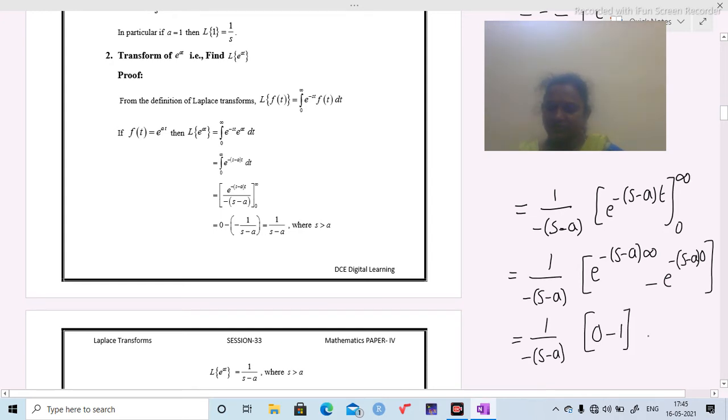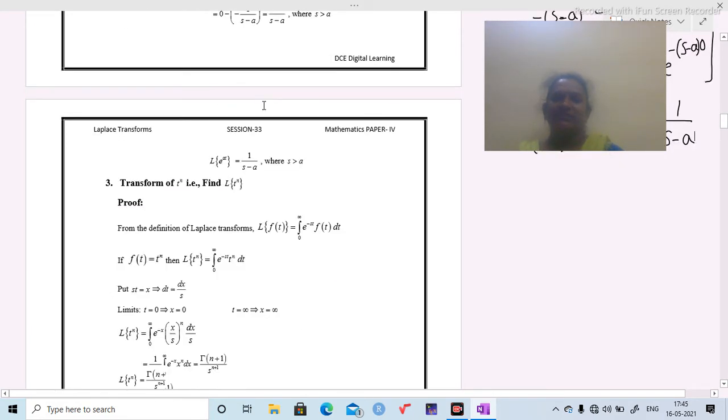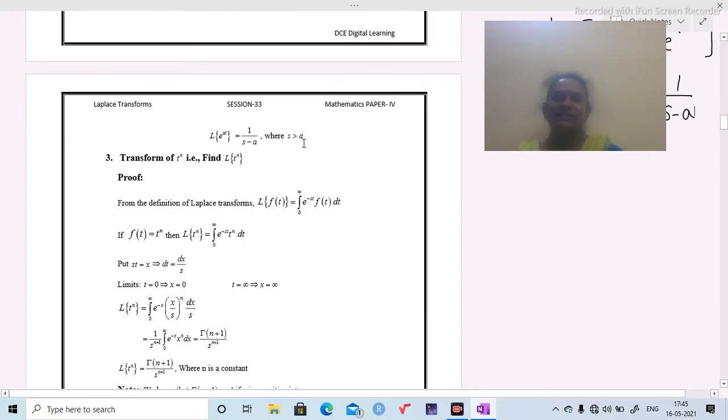So 0 minus 1 is minus 1. Minus 1 into this minus becomes 1 by s minus a. That means the Laplace transform of e power at is 1 by s minus a, where s is greater than a. Next, third one, that is Laplace transform of t power n.